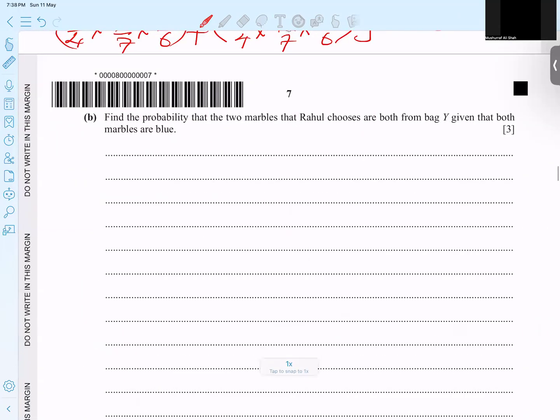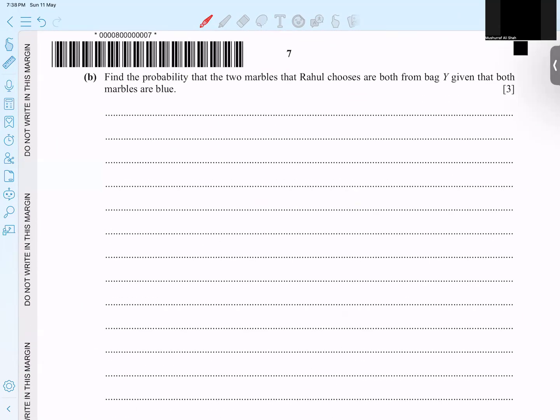Now he talked about conditional probability. The question is: 2 marbles, Rahul chooses both from bag Y, and given that both are blue. So "given that" is replaced by the word and. Repeat my words: both are blue. So what is the method to do it? Probability both from bag Y, given that both blue.